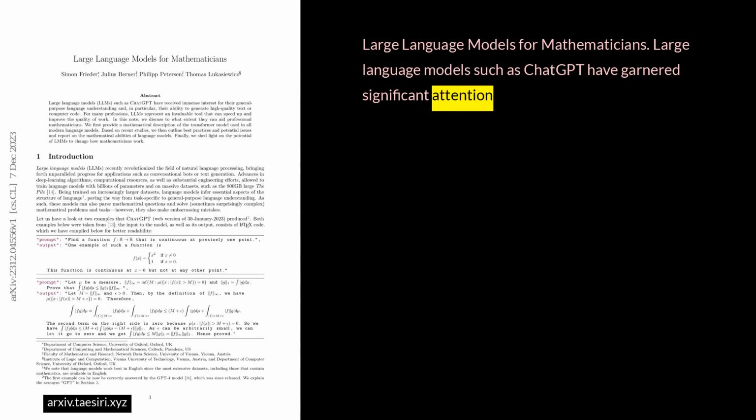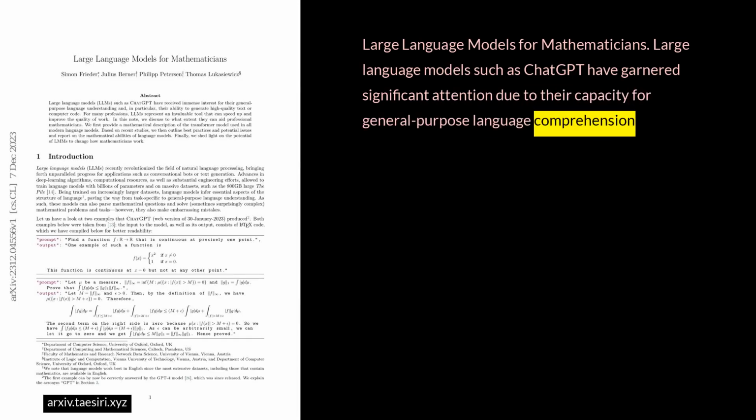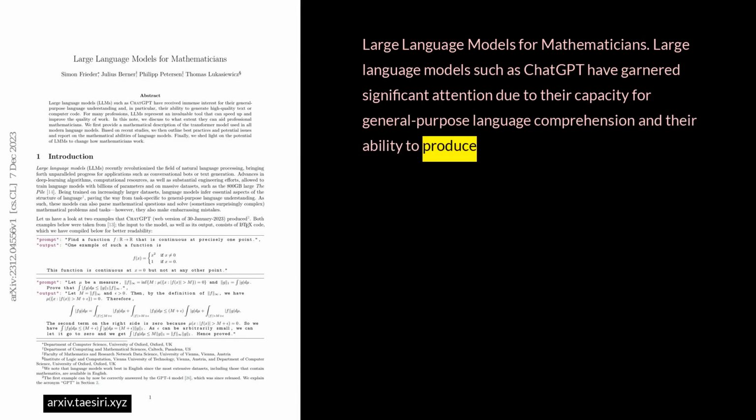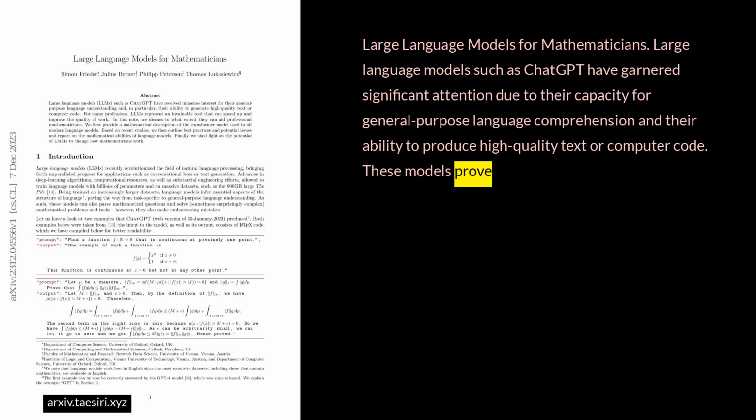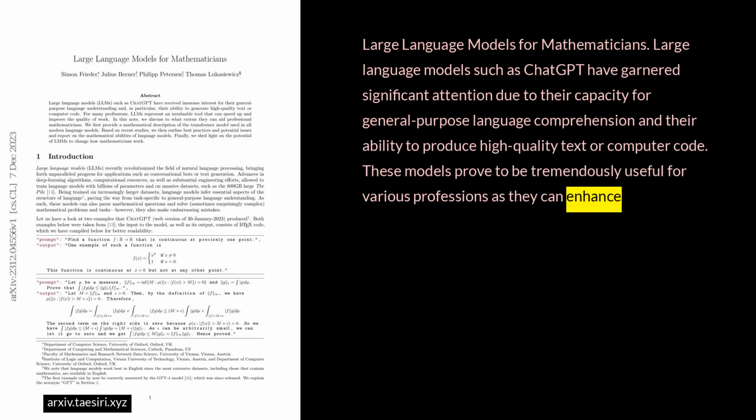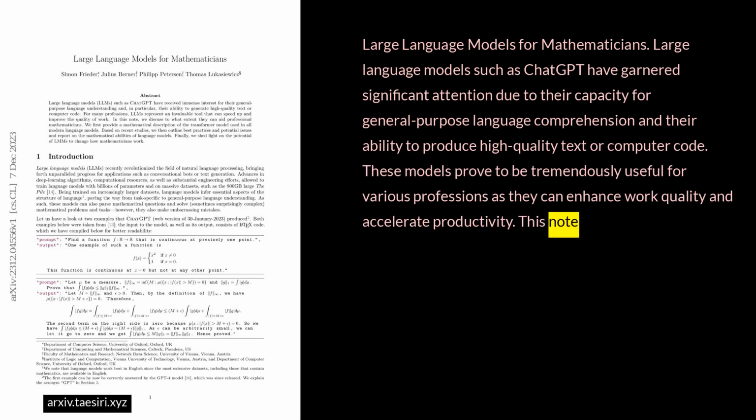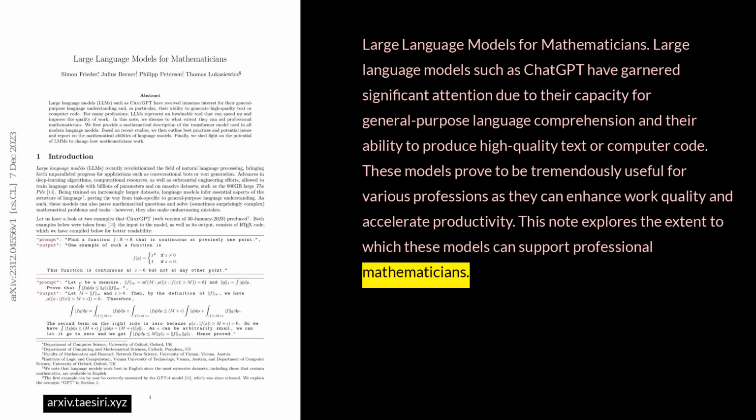Large language models for mathematicians. Large language models such as ChatGPT have garnered significant attention due to their capacity for general-purpose language comprehension and their ability to produce high-quality text or computer code. These models prove to be tremendously useful for various professions as they can enhance work quality and accelerate productivity. This note explores the extent to which these models can support professional mathematicians.